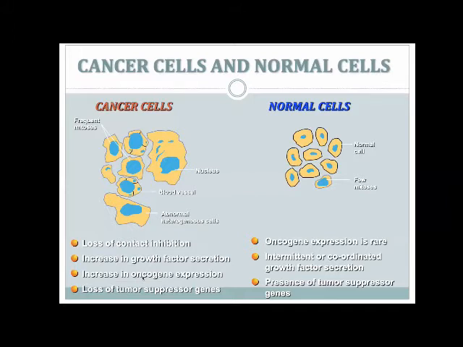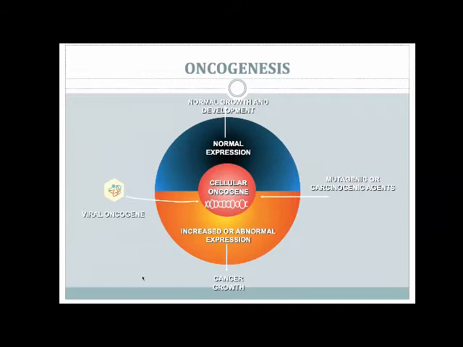Whereas in normal cells, you don't see any oncogene expression. The tumor suppressor genes are working well, and there is only intermittent or coordinated growth factor secretion as and when it is required. So what happens during oncogenesis? Like I said, a normal cell undergoes replication, there is normal expression of protein, and growth occurs in a regulated manner. But when there is a stimulus, either in the form of a viral infection, which is a viral oncogene, or a mutagenic or carcinogenic agent, which stimulates a cellular oncogene, there is an increase of abnormal expression of proteins, which ultimately leads to cancer growth.